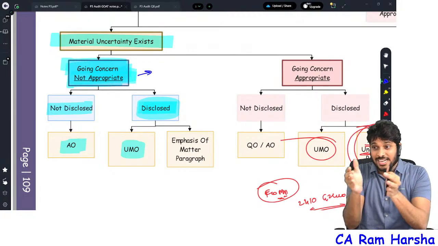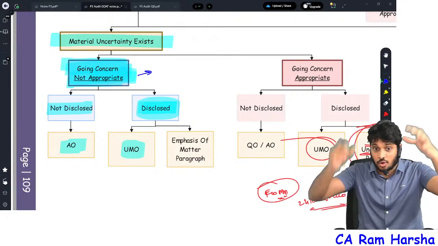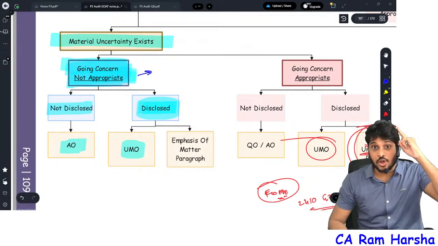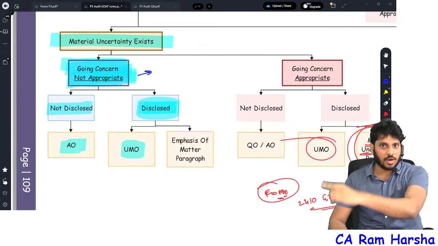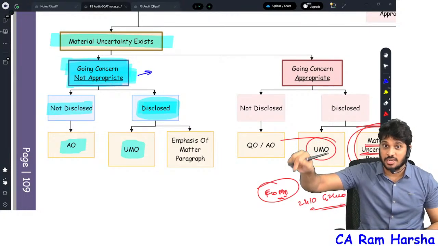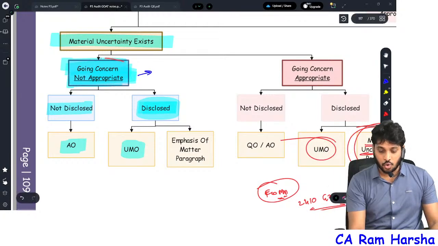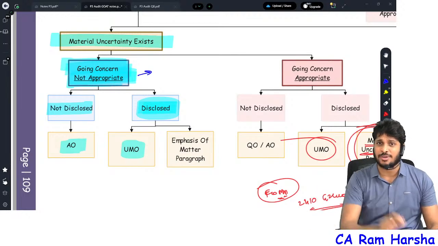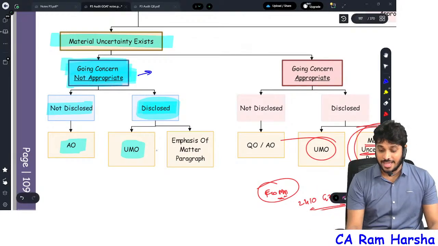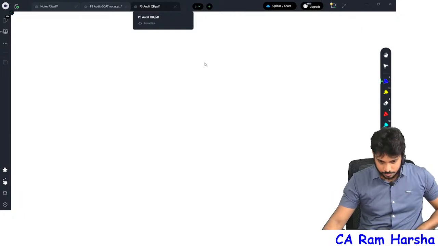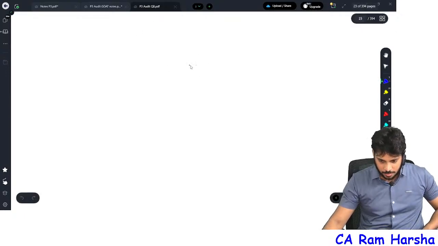Just because they show going concern inappropriate openly in the financials, that doesn't mean accounting is right. If going concern is not appropriate, accounting must be on liquidation basis. If they didn't do accounting on liquidation basis, you will give an adverse opinion. Even though they may show going concern inappropriate in the financials, that doesn't matter. Getting it? So going concern not appropriate, and is it disclosed in the financials? Disclosed it, sir. Not only that, they accounted the financial statements on liquidation basis, realization value basis. Then give unmodified, and highlight the same in the emphasis of matter para. This is what was asked in the May 24 exam. Even in the question bank, I will show you. For example, in the question bank, just a minute.